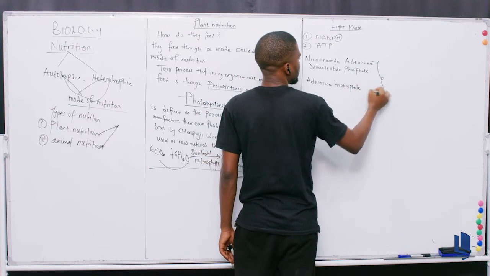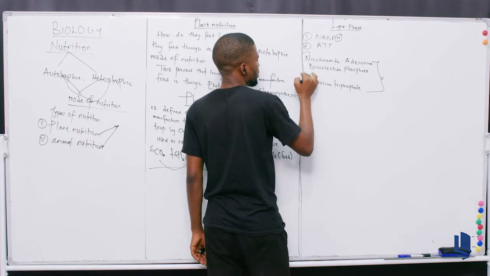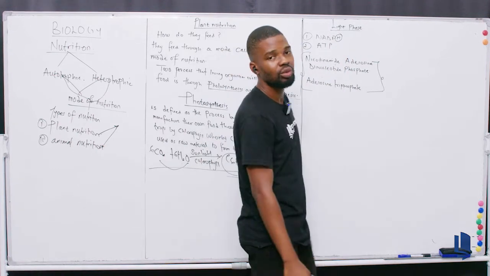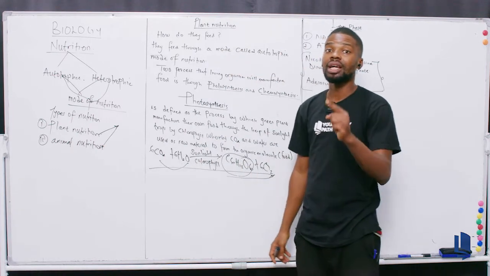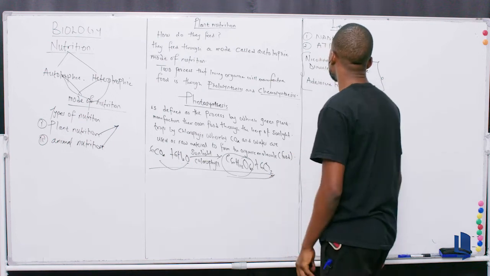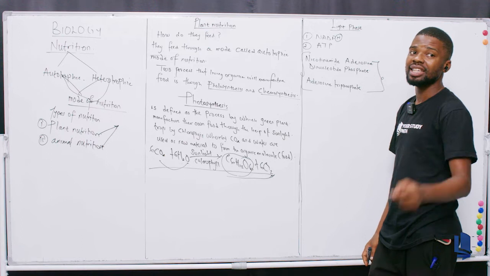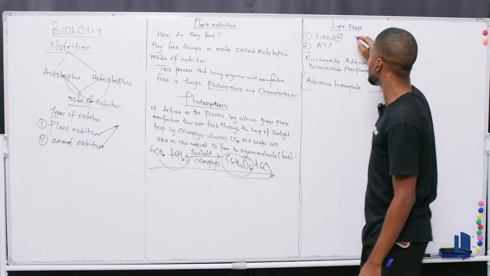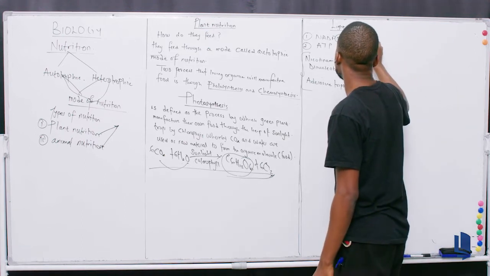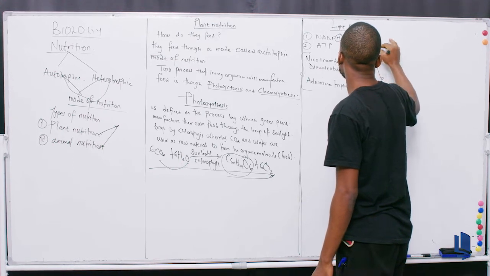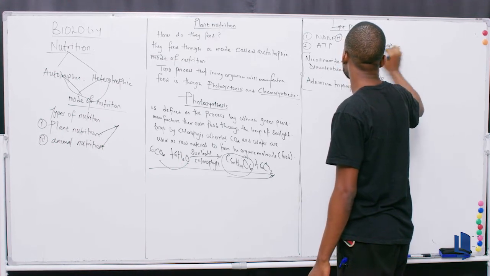You see, these two are the main precursors that are needed for the light phase. And what other thing do we need? Why do we call it the light phase? Because this is the phase whereby the solar energy is needed. That means the energy is coming directly from the sun. Do you get?